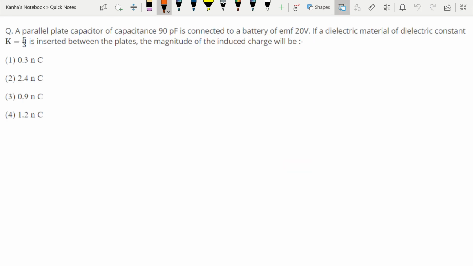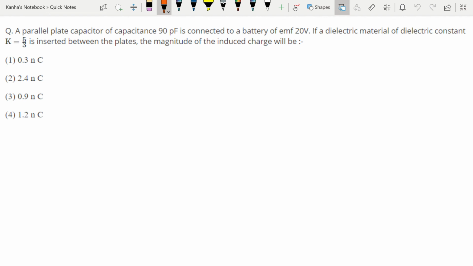Let's look at a question. A parallel plate capacitor of capacitance 90 picofarad is connected to a battery of EMF 20 volts. If a dielectric material of dielectric constant K equal to 5 by 3 is inserted between the plates, the magnitude of the induced charge will be what?